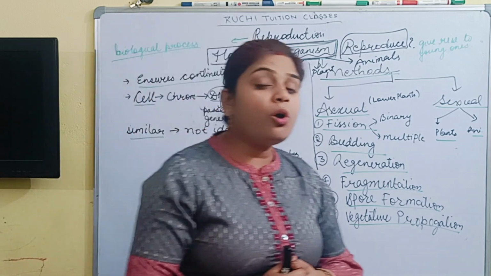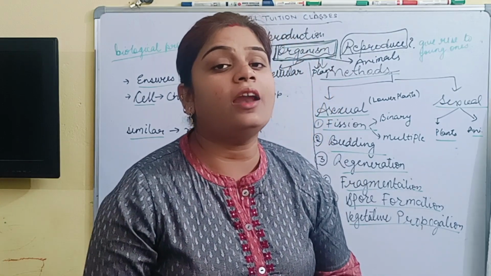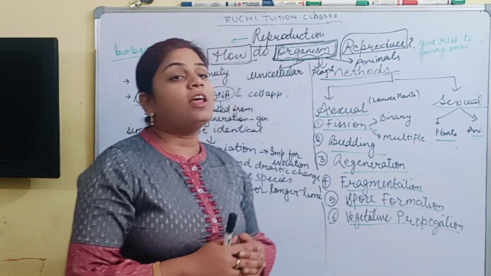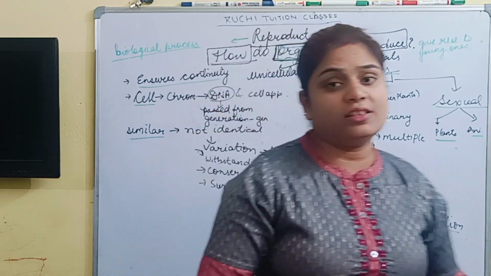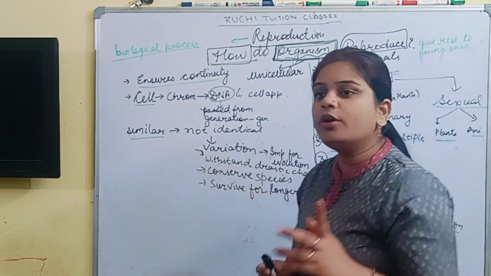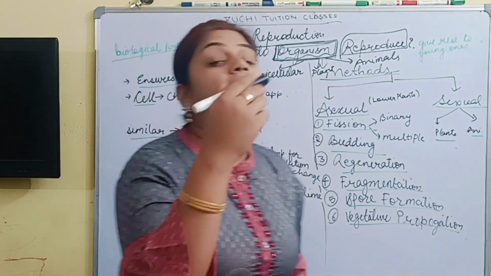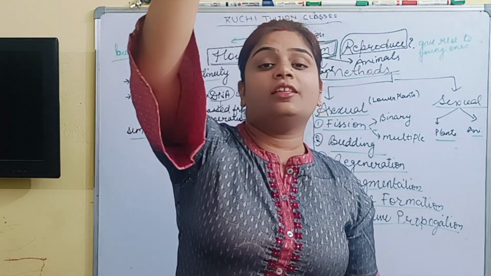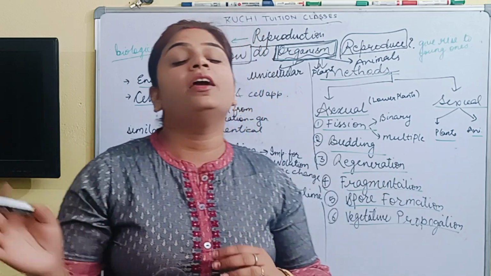So reproduction is such a process. Organisms reproduce by various modes, so their methods of reproduction are different. Before starting the methods of reproduction, I will make you learn why reproduction is necessary. Can anyone answer why reproduction is necessary? Yes. So reproduction is necessary for ensuring continuity. Means one generation after another, another after another. If reproduction stops, what happens? The generation will be discontinued.